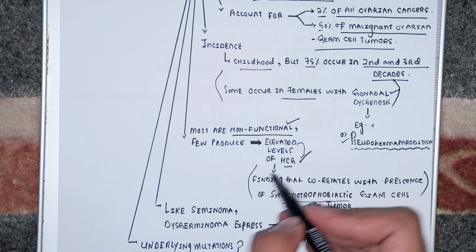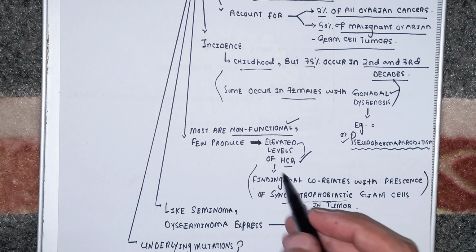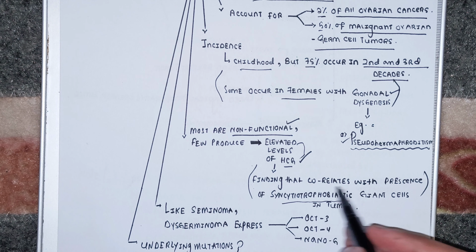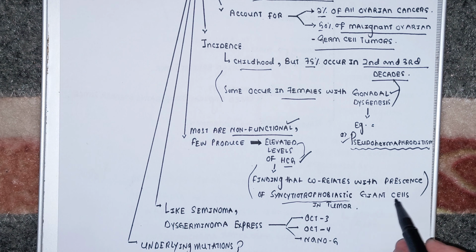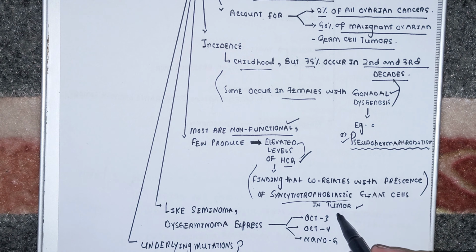There will be elevated levels of HCG in your blood serum, and this finding correlates with the presence of syncytial trophoblastic giant cells in the tumor. Only if syncytial trophoblastic cells are present in the tumor will the dysgerminoma secrete HCG, otherwise it will be non-functional.